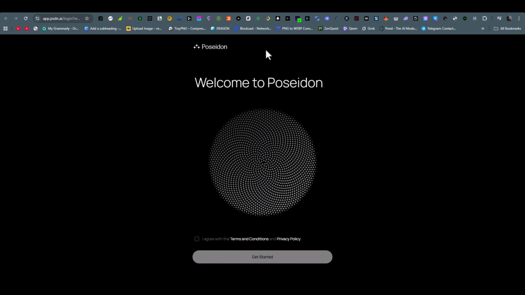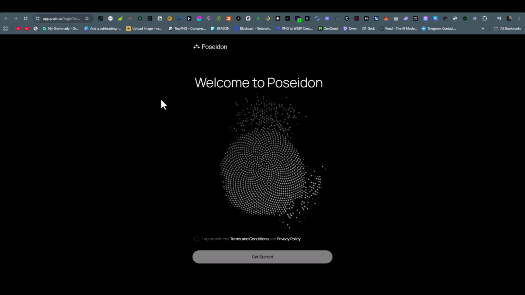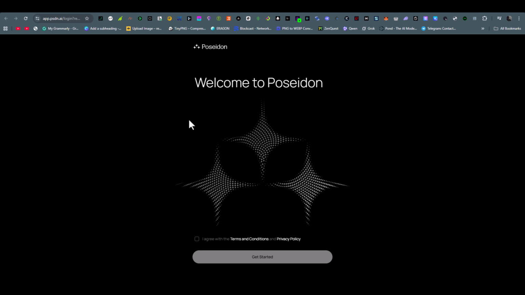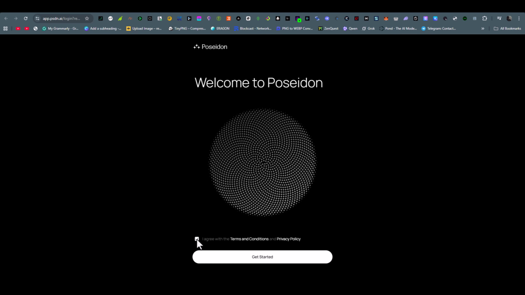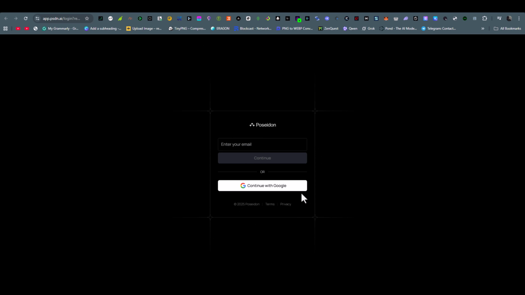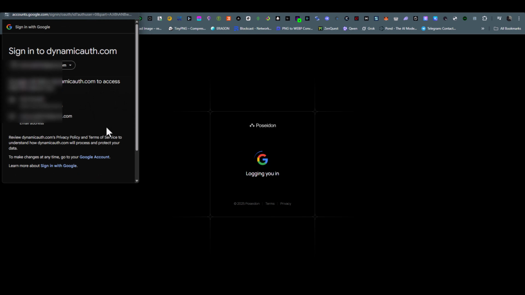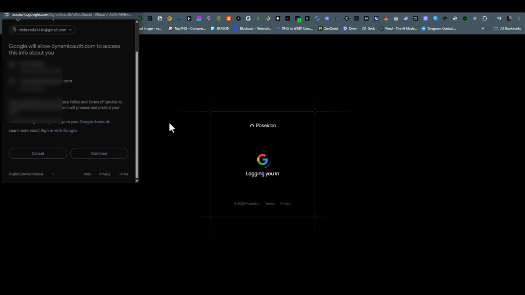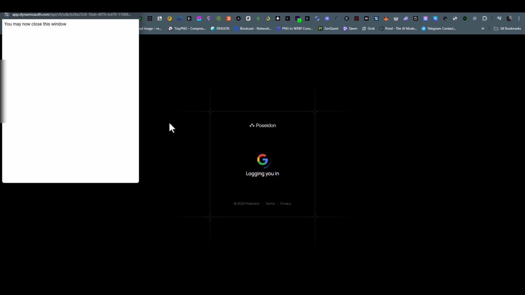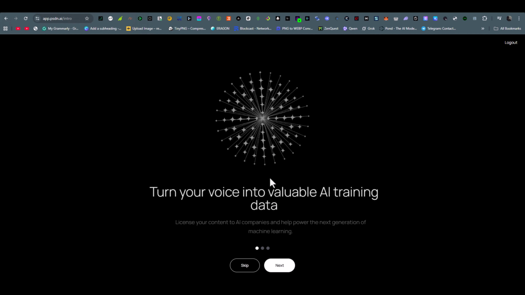To join the airdrop, I'll provide a Telegram link in the description where you find this page link. So after visit this page, first you need to agree their terms and click on get started. Then here you need to sign up using your email, so continue with Google. Then choose your email. Then continue. And it's authentication and done.